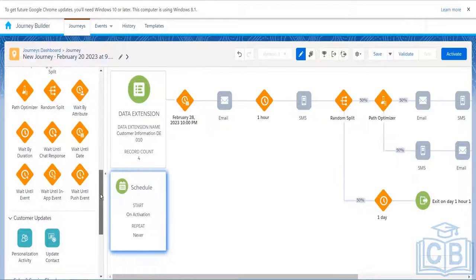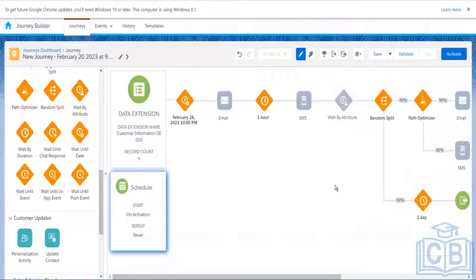Next we have is Wait by Attribute. Wait by Attribute is an interesting one. Here the contacts are going to wait based on the attribute value. Let's see, here all the contacts are going to wait for the same time until the date occurs. Here also they are going to wait for 1 hour, but here each and every contact is going to wait based on their attribute value.